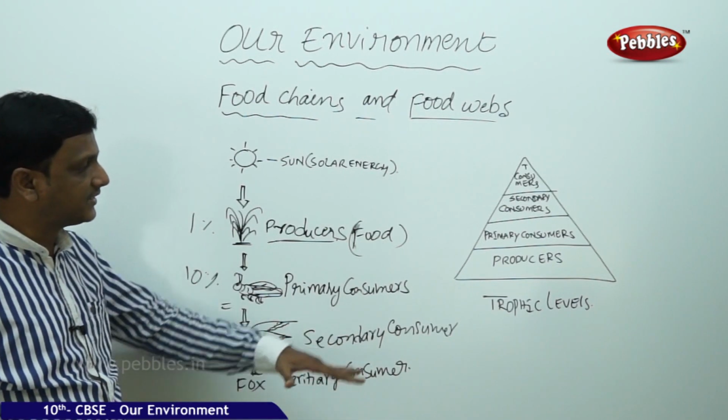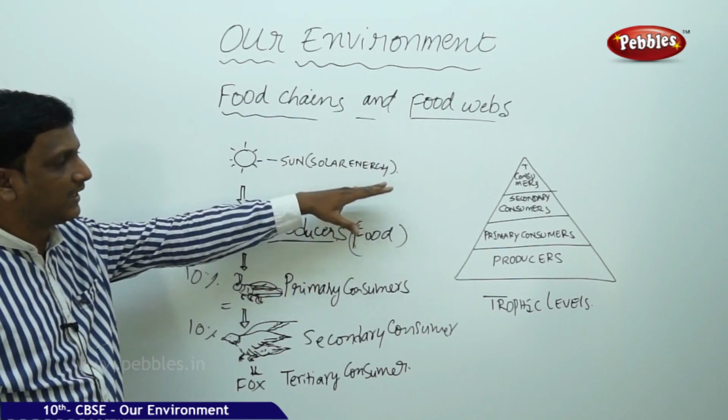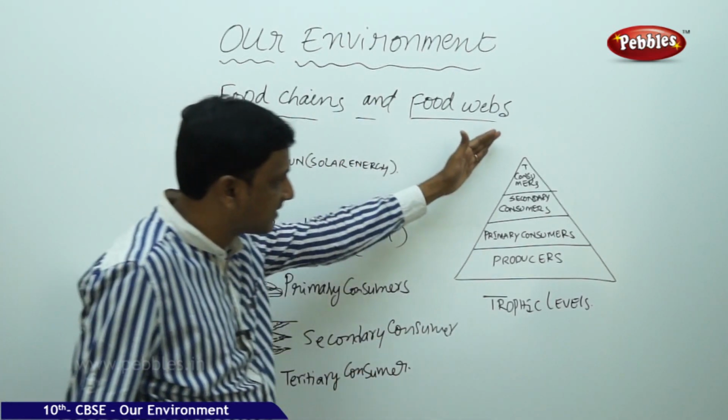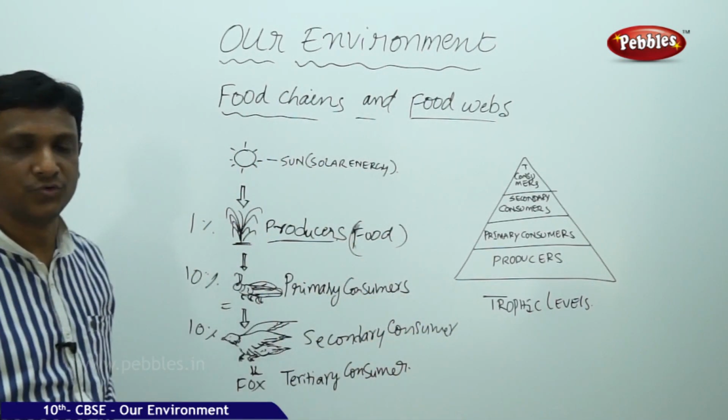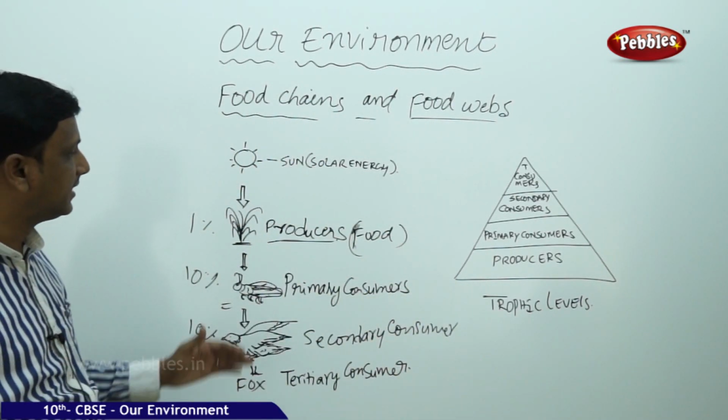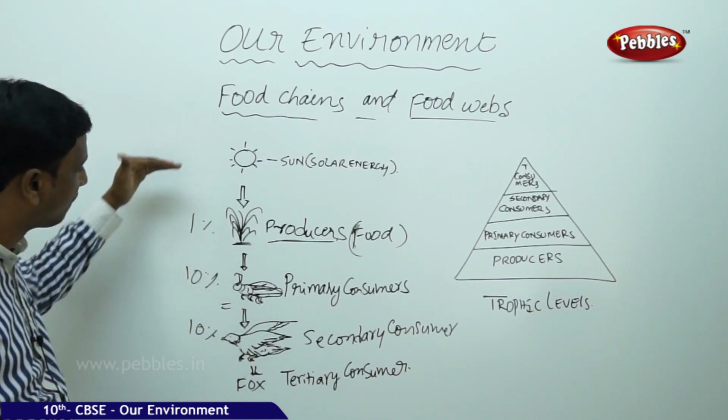So in this way, the energy is transferred from one level to another level, and we call these levels trophic levels, and this shows that pyramid, food pyramid. Now let us see food chain. Here we can see a food chain.